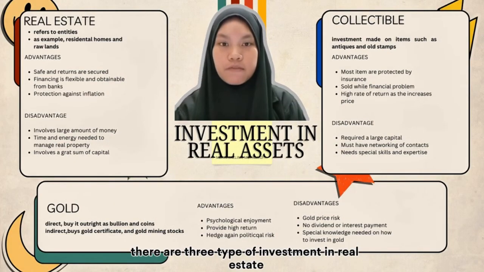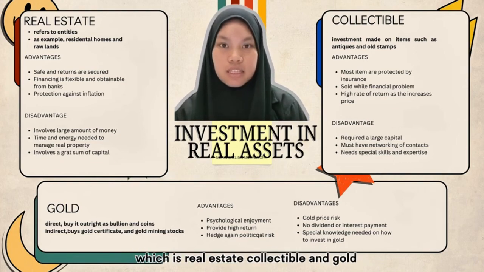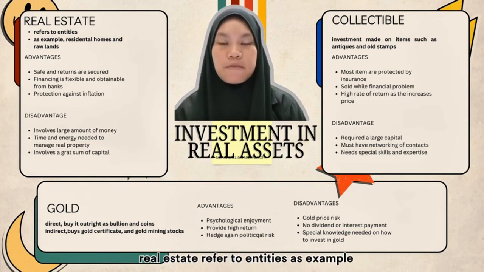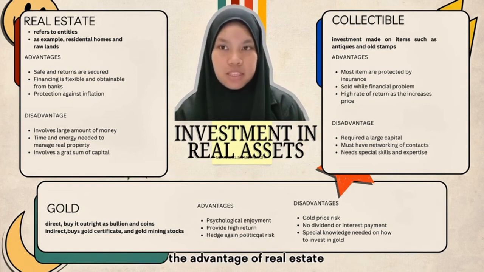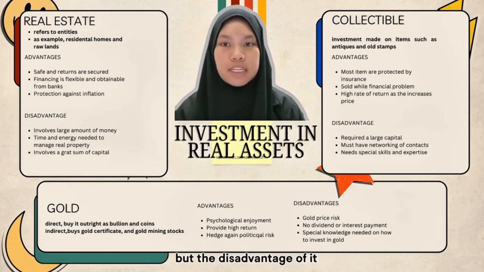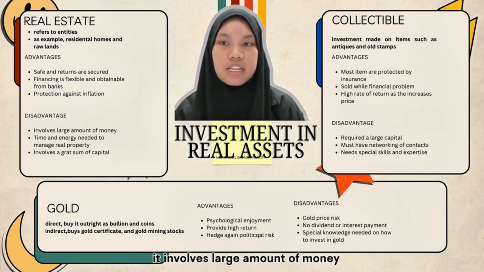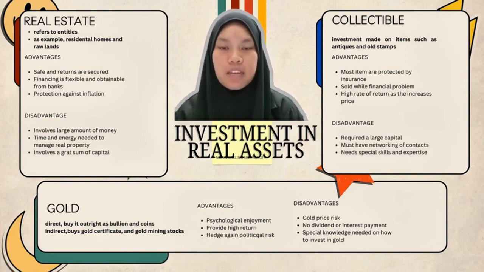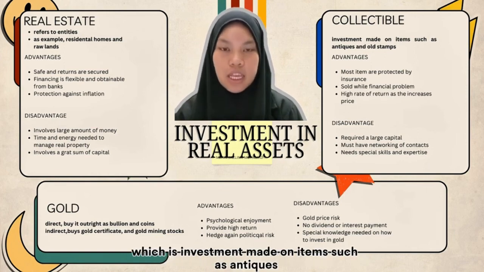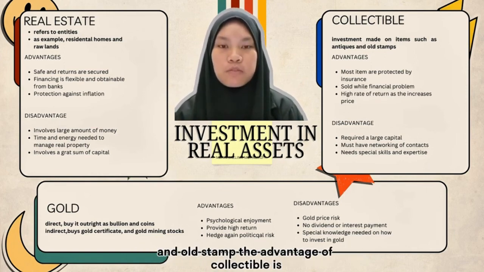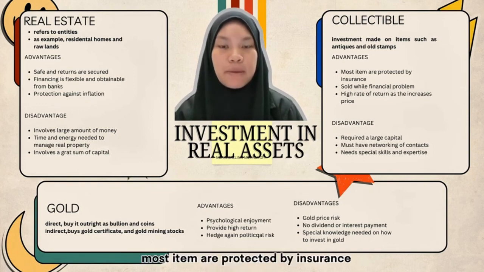There are three types of investment in real assets, which are real estate, collectibles, and gold. Real estate refers to entities, for example residential homes and lands. The advantage of real estate is that it is safe and returns are secured, but the disadvantage is that it involves a large amount of money. Next is investment in collectibles, which is investment made on items such as antiques and old stamps. The advantage of collectibles is that most items are protected by insurance, but it requires a large capital.